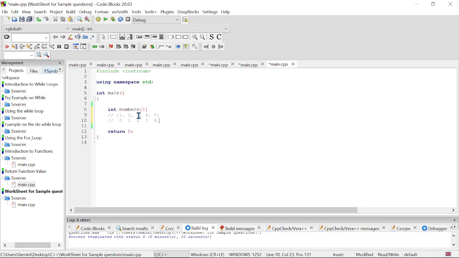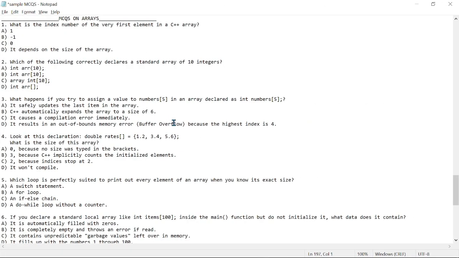When you try to go beyond that, this is outside the storage for our arrays, right? So this is what this question is asking us, that if we try to make use of numbers[5], what happens if you try to assign a value to this, right? And this right here is, we have an out of bounds memory error, right?